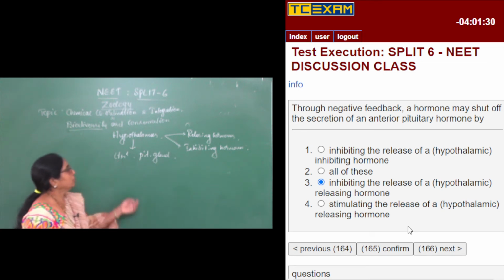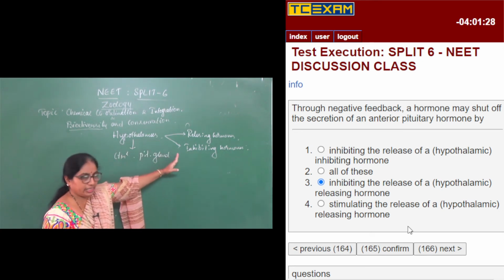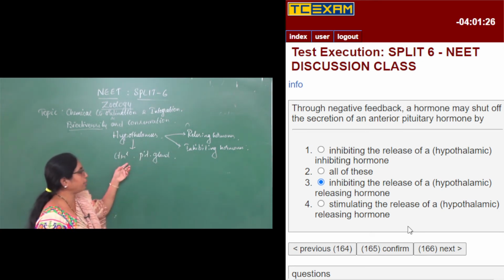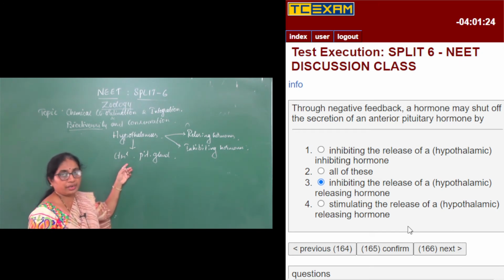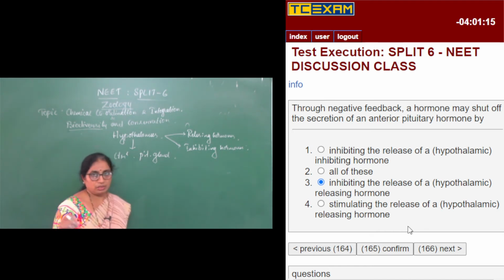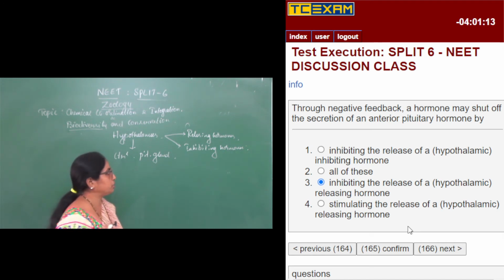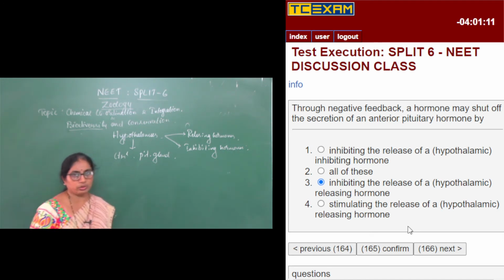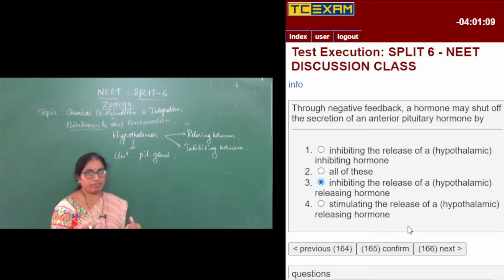So, hypothalamus, by releasing certain hormones, gives a command to the pituitary gland to secrete certain hormones. When the secretion is to be stopped, there is one more command from the hypothalamus, an inhibition brought about for the releasing hormone, and thereby the pituitary gland will inhibit the secretion of the particular hormone.